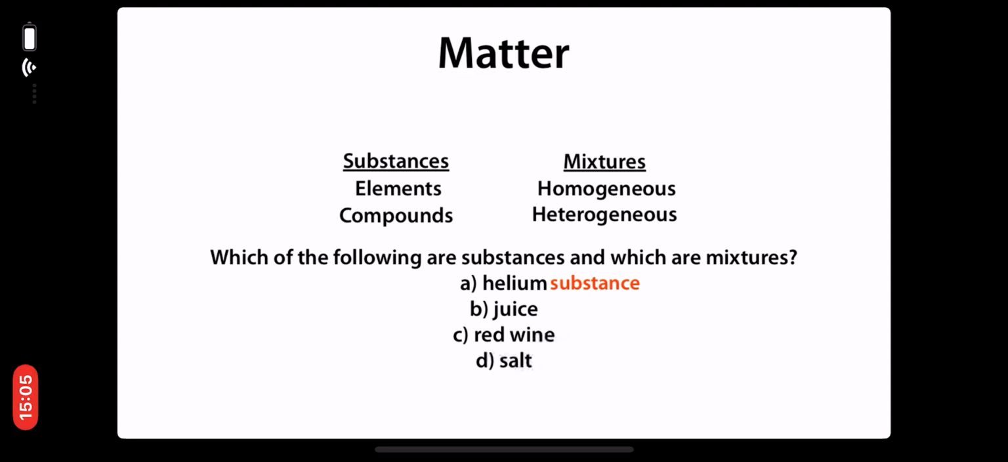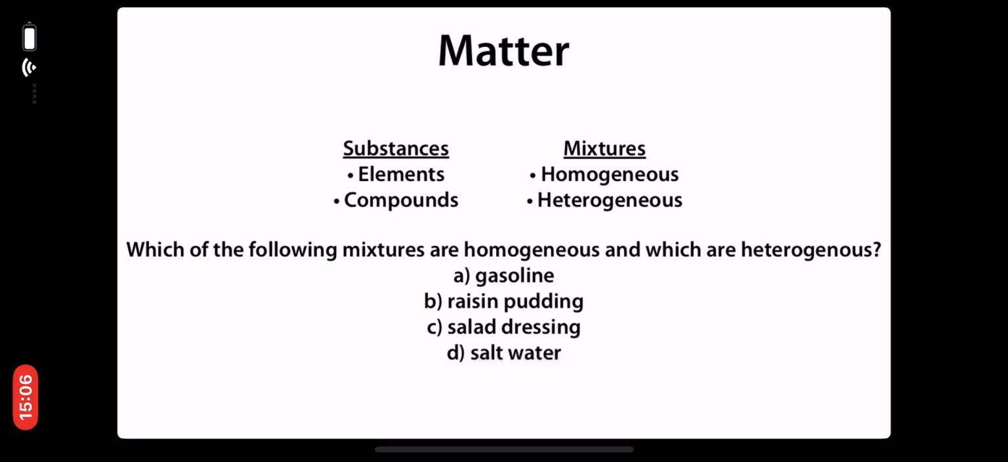Juice is composed of multiple things. For example, water, sugar, and orange flavoring. So we're going to call that a mixture. Red wine is also composed of multiple things. For example, water and alcohol. So that is also a mixture. Salt is a tricky one. Salt is actually a compound. The table salt that you might find is actually NaCl or something along those lines. So that is a compound or a substance.